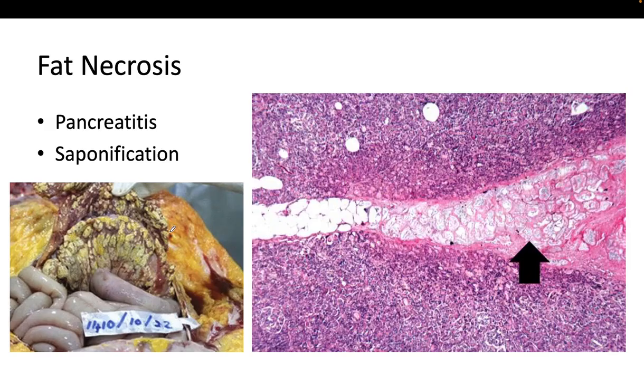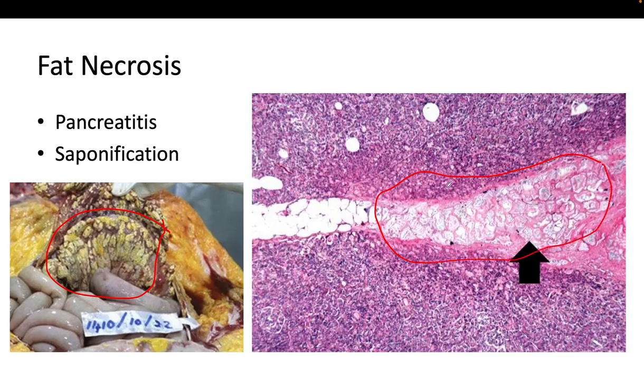We can see here macroscopically the chalky white deposits over the abdominal wall and the bowel wall also, and we can see here, pointed by the arrow in this area, fat necrosis.